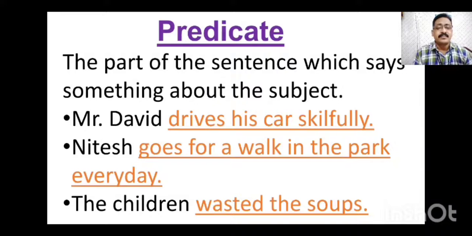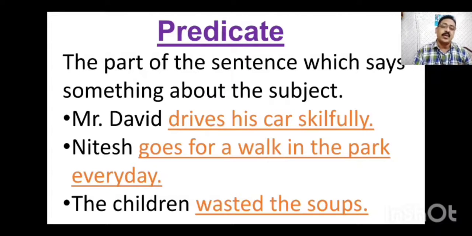Remember children, one more thing: the predicate always begins with the verb in the sentence. Here, drives in the first sentence is a verb, goes in the second sentence is a verb. The third one, the children wasted the food. Wasted is the verb in the sentence. So drives, goes and wasted are the three verbs in the sentences from where the predicate begins. Generally, the predicate begins with the verb after the subject.